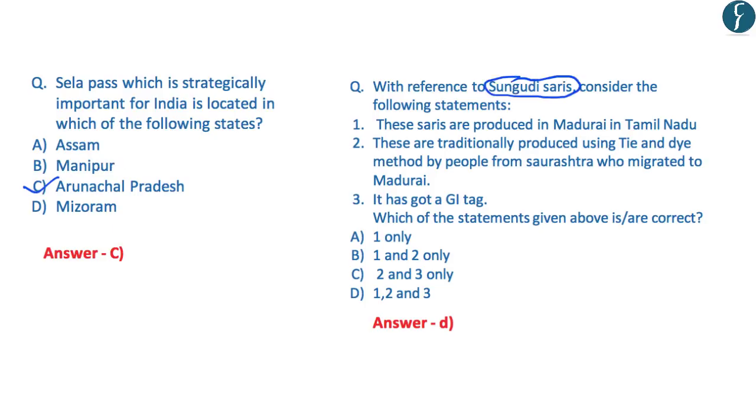Now this question is related to the Sungudi sarees, and there was an article on the Delhi Metro page of the Delhi edition. So all the 3 points that are related to the Sungudi sarees in this question are correct. That is, these sarees are produced in Madurai in Tamil Nadu. These are traditionally produced using the tie and dye method by people from Saurashtra who migrated to Madurai. And further, it has got a GI tag or the Geographical Indication tag. So the correct answer is D, that is 1, 2 and 3 are correct.